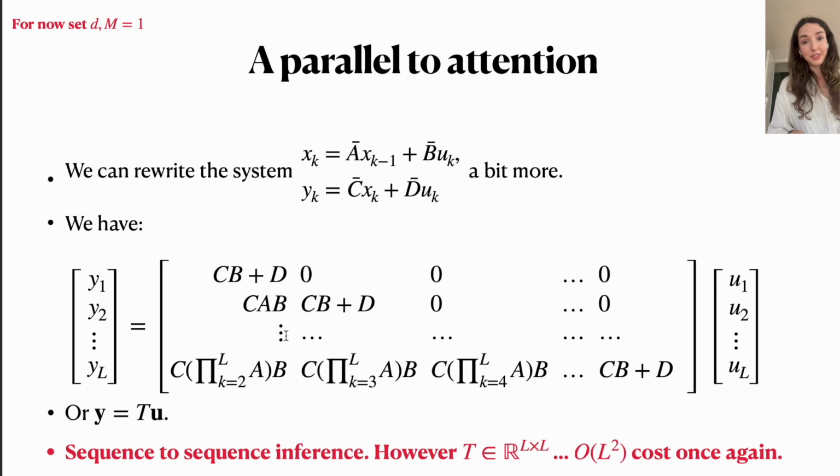Now we could also use this kind of matrix vector multiplication to then directly, when we have available the input and the output sequences as we have during training, use this formulation to compute fast sequence-to-sequence computations. So we don't necessarily want to be working with this matrix vector product, because then we would remain having this order L squared computational complexity.